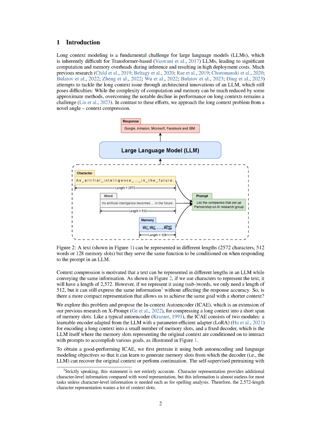Section summary. Long context modeling is a challenge for large language models, LLMs, due to computation and memory overheads. Instead of architectural innovations, we propose context compression as a solution, using an in-context autoencoder, ICAE, to compress a long context into a small number of memory slots. Pre-training and fine-tuning the ICAE allows it to generate memory slots that effectively represent the original context, achieving 4 times context compression and enhancing the LLM's ability to handle long contexts.